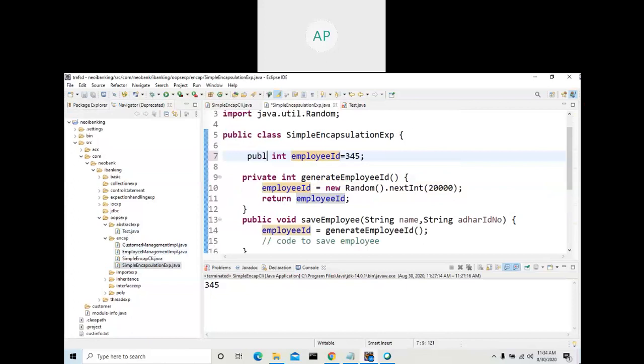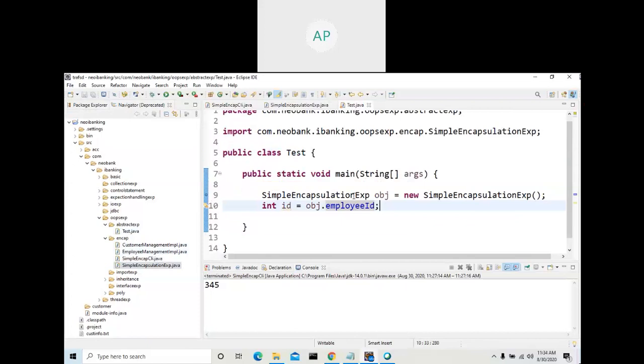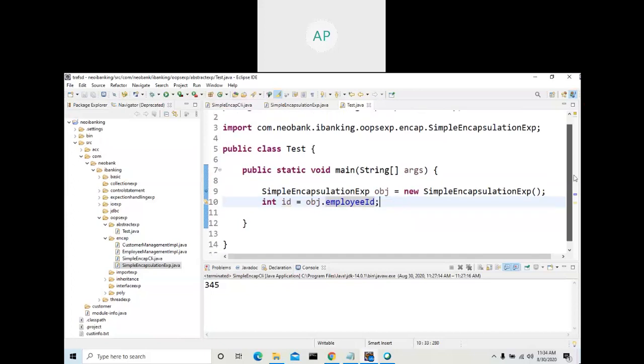If I make it default, by using an object reference variable, I can access this variable, but only from the classes in the same package, not from here. If it is public, I can access it anywhere. See here.